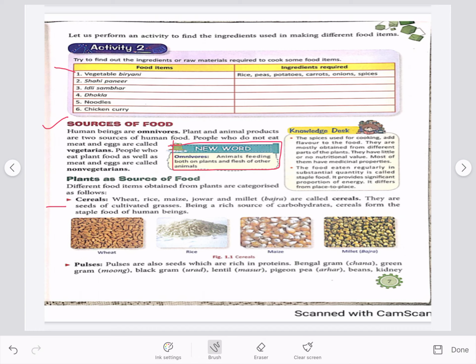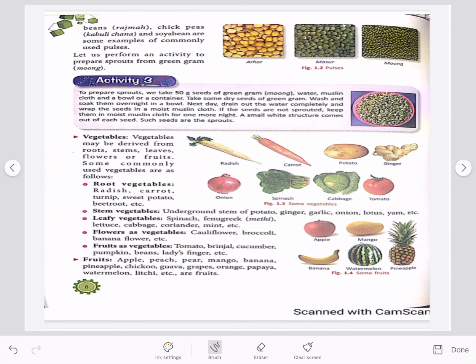Next is the pulses or dals. It includes Bengal gram, that is chana, green gram moong, black gram, that is urd, etc. Pulses are rich sources of proteins and these help in growth of the body cells and also repair the tissues. You have to remember both English and Hindi names of the pulses. We have some more pulses like arhar, masoor, moong pictures here.